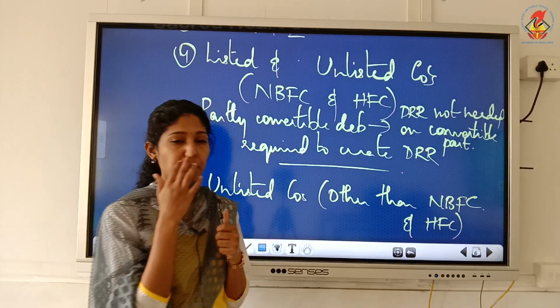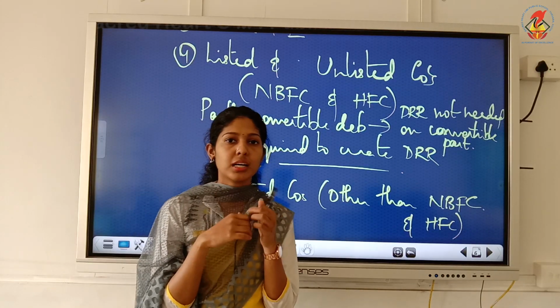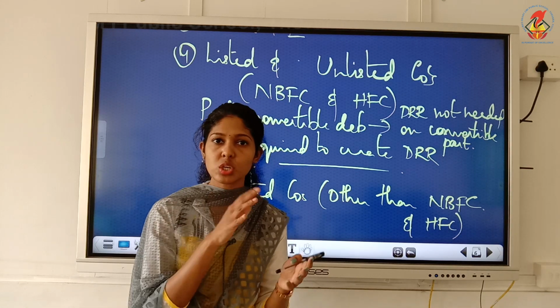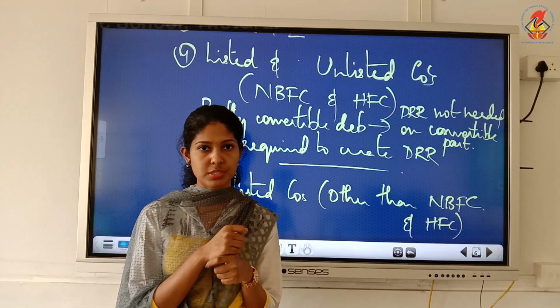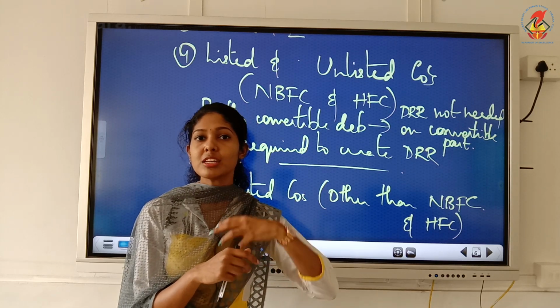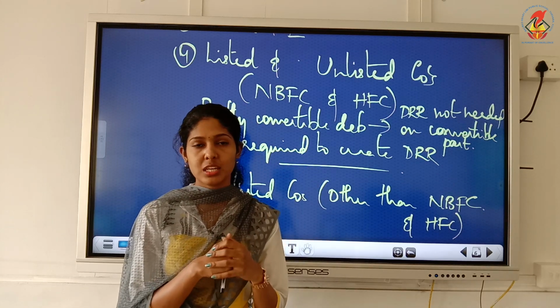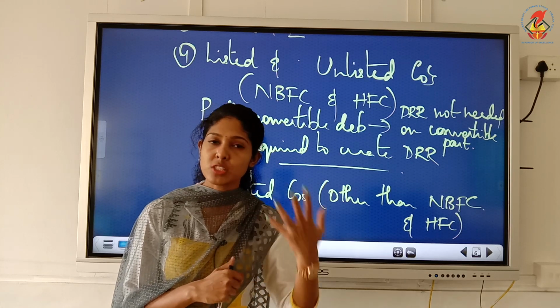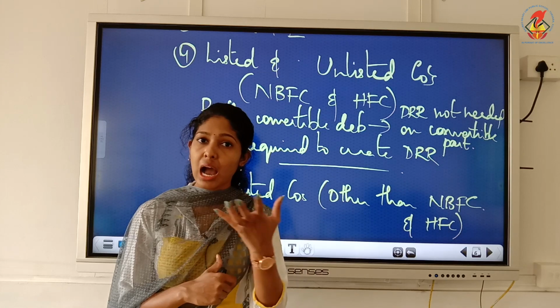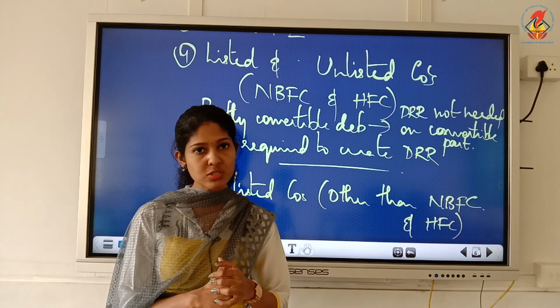Partly convertible means a part of these debentures can be converted into shares. If they are getting transformed into shares, should we create DRR on such part? No need, because they became shares; DRR is for redemption of debentures only.